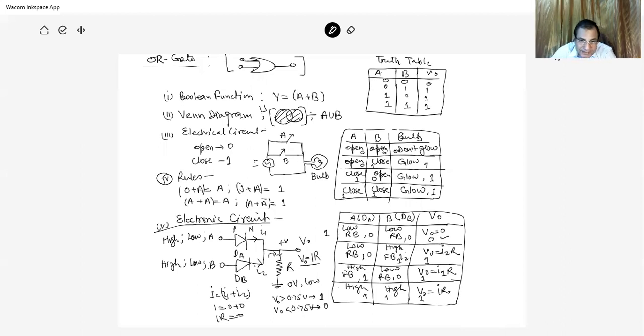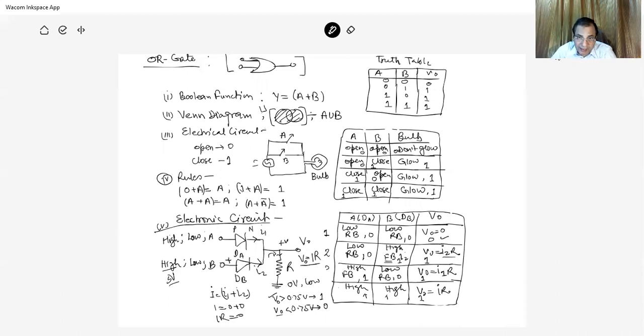And if potential drop is greater than 0.75, then it is one state. And if it is less than 0.75, then it is 0 state. So suppose A is 0 and B is high. B is high means B point is connected to high 5 volt. If it is connected to 5 volt, this point is positive, which means forward bias is there. Here it is forward bias and current I2 is flowing, and due to this current there is a potential drop I2R in the resistance, and so output is high.